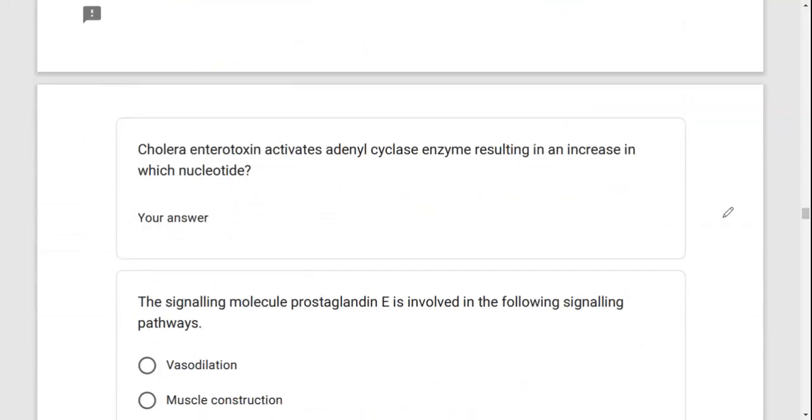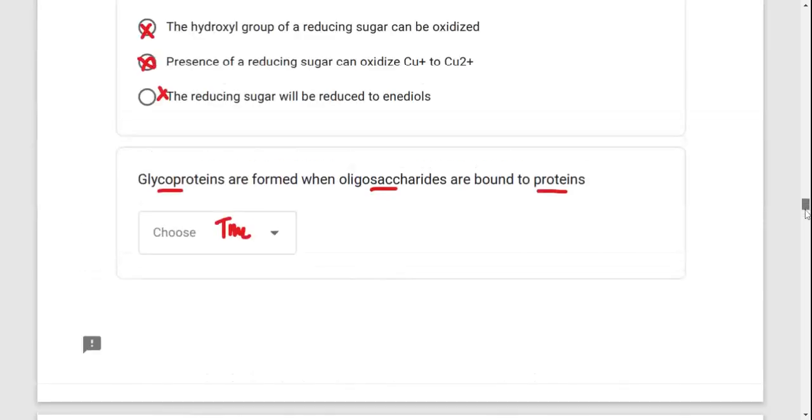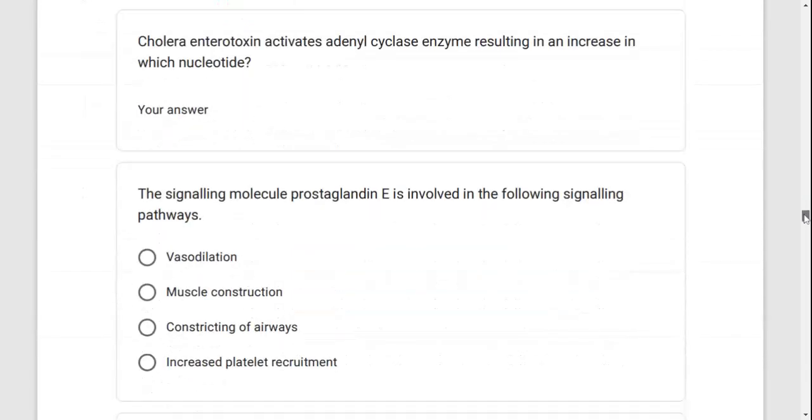And then cholera enterotoxin activates adenyl cyclase, resulting in an increase of which nucleotide? So the cholera enterotoxin increases cyclic adenosine monophosphate, and this will promote the entry of water into the lumen of the intestines, and that causes diarrhea. All right, so that is it.